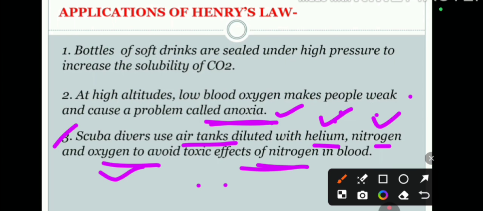So now we compensate it with helium. Helium is also an inert gas, but it will not create any toxic effect. So nowadays scuba divers carry air tanks diluted mainly with helium, and they take a little quantity of nitrogen just to avoid the toxic effect of nitrogen in blood.